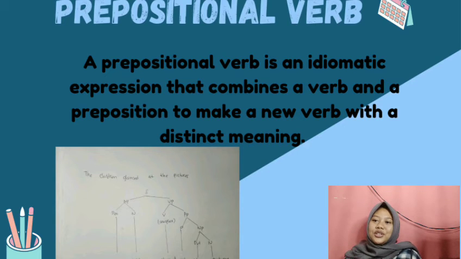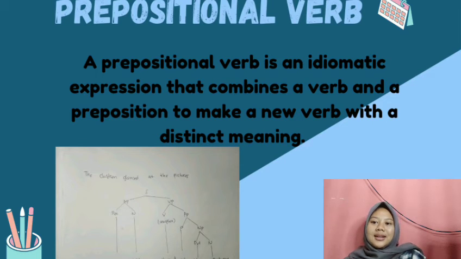A prepositional verb requires a prepositional phrase, such as glance at, learn, prefer, lean on or refer to. Everyone, the function of the prepositional phrase is prepositional object, or PO. Let's take one example.